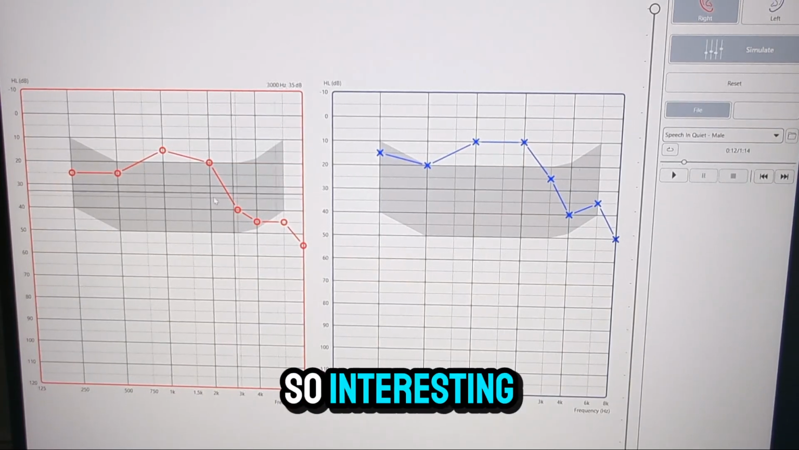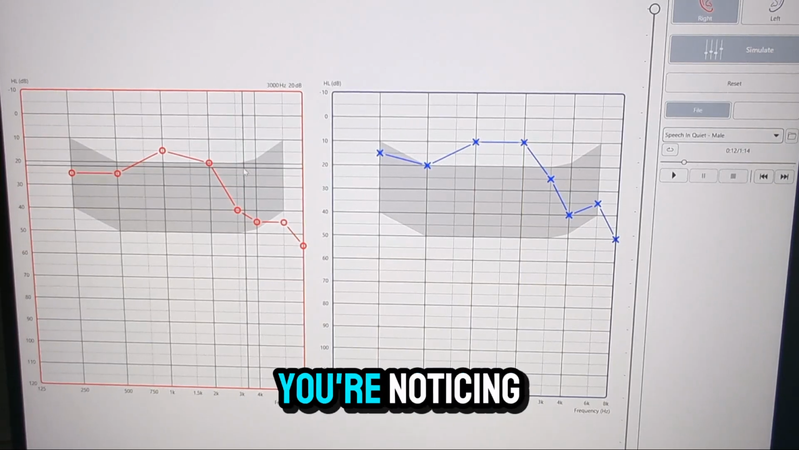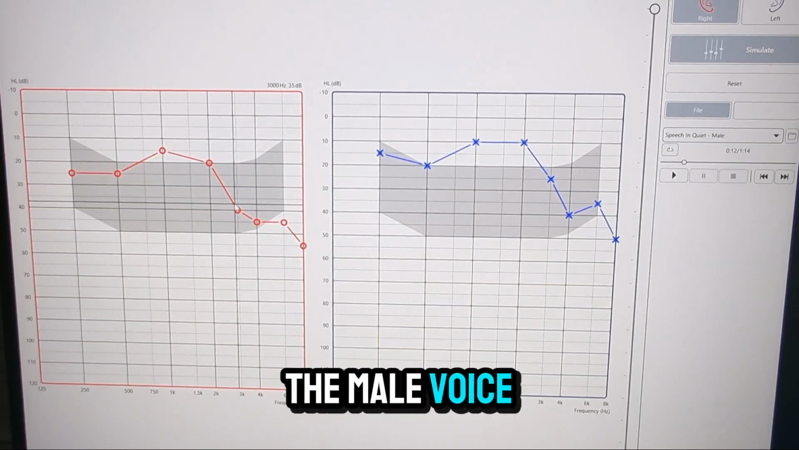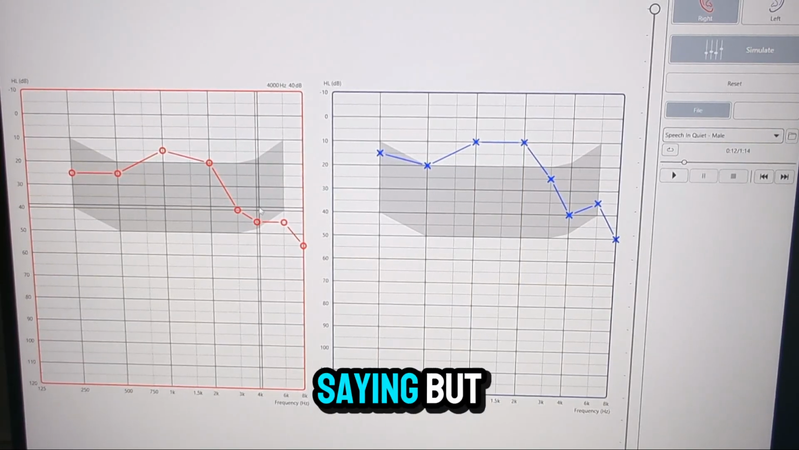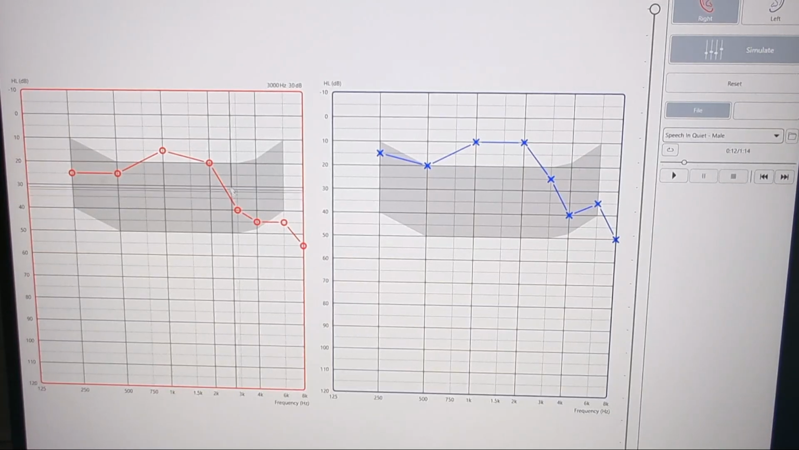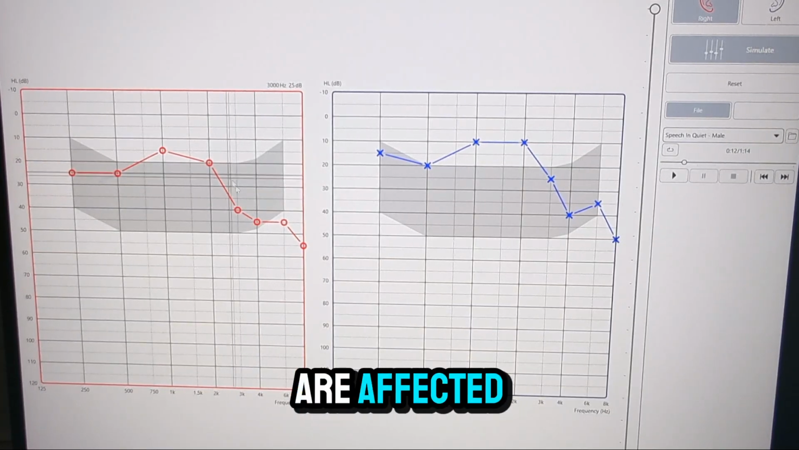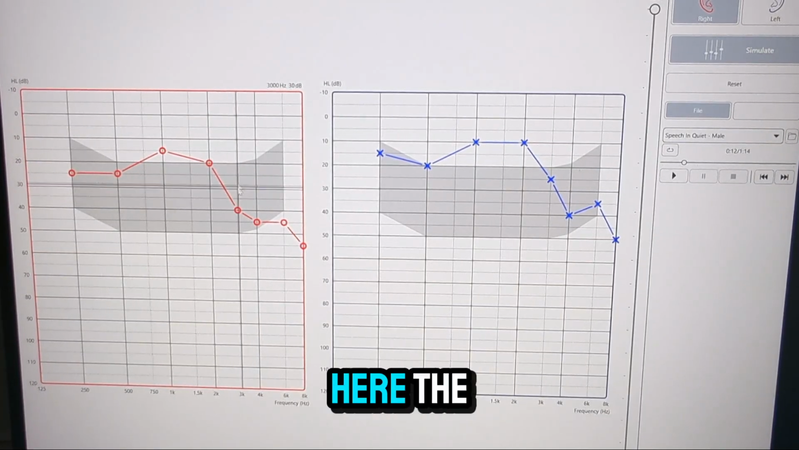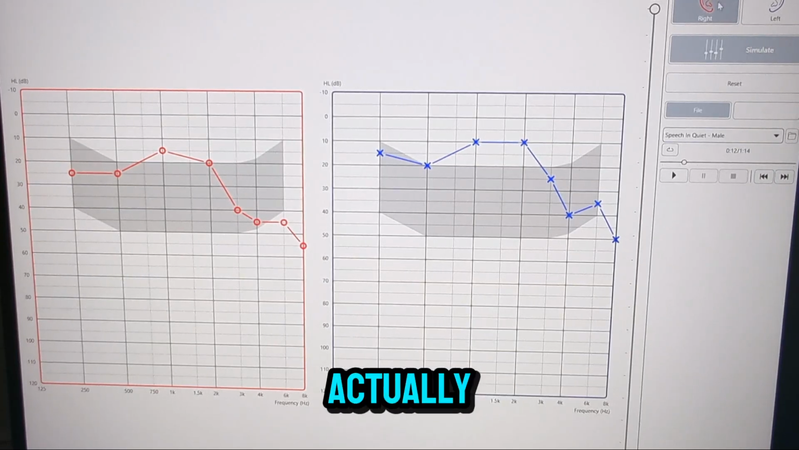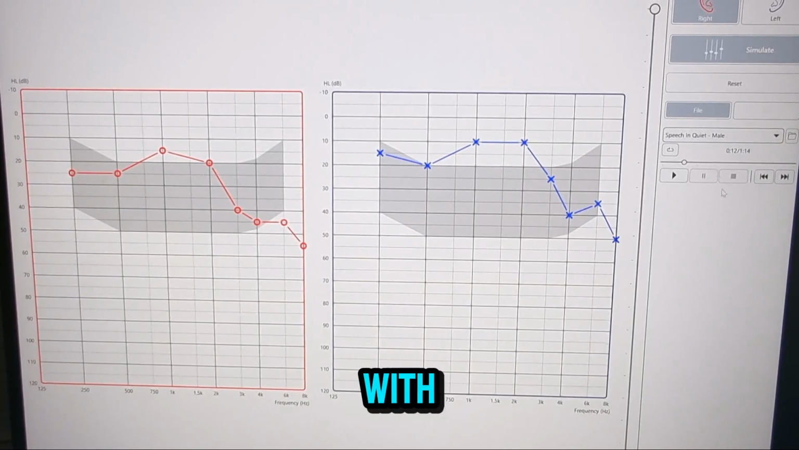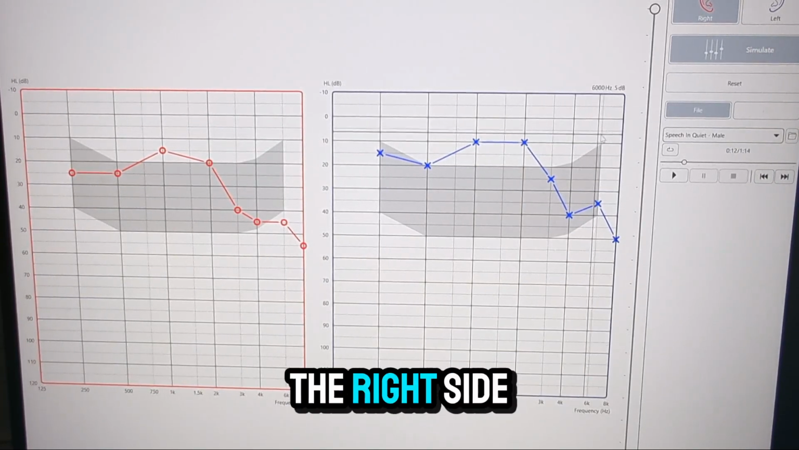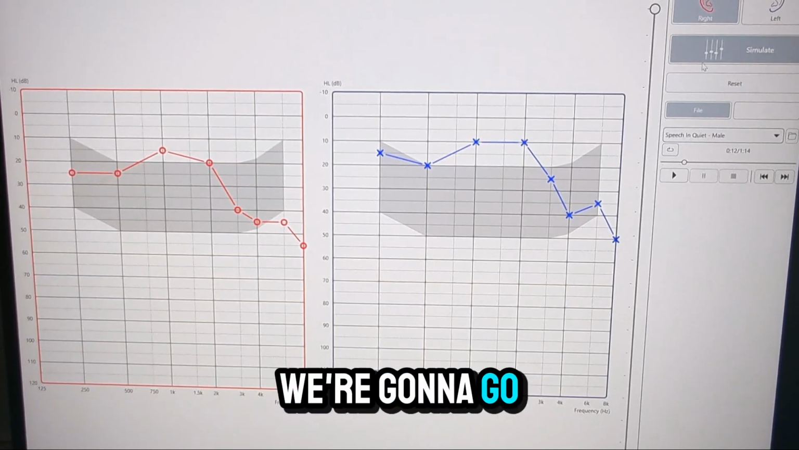And it's so interesting. Just by this difference, you're noticing on the right side that the male voice, you can still work out what he's saying, but it sounds quite nasally because a lot of the vowels are affected by this specific loss here, the additional loss. So I'm going to actually toggle between the simulation and normal with the male voice just on the right side, and you'll see the difference. So we're going to go with the normal again.